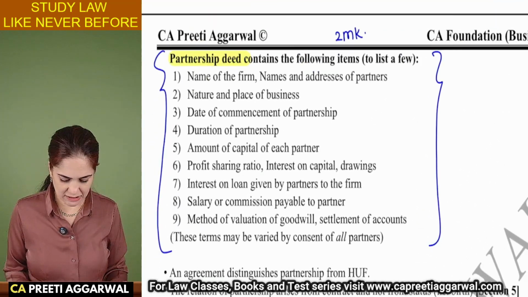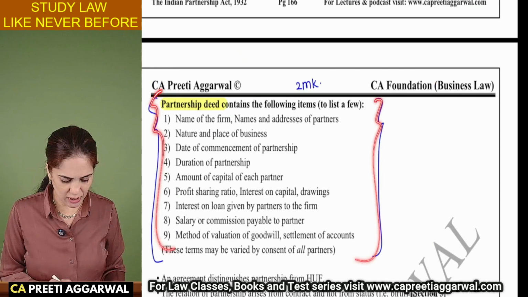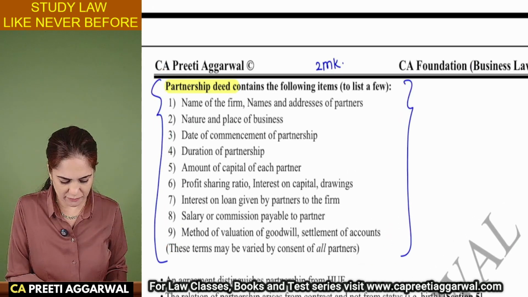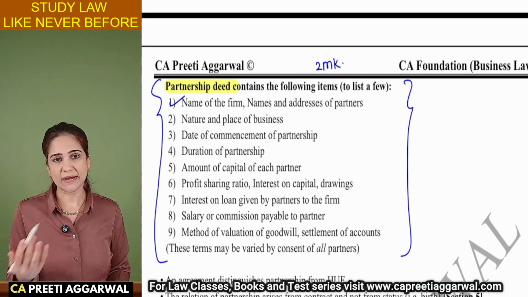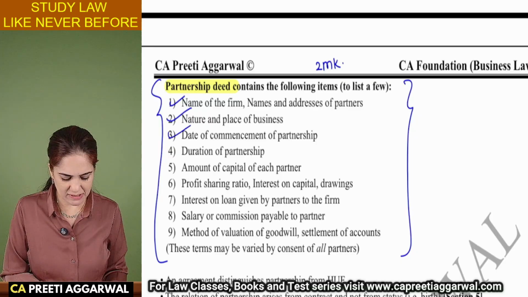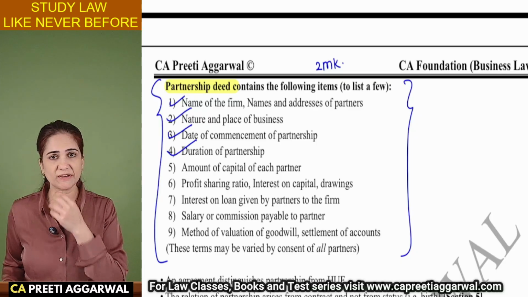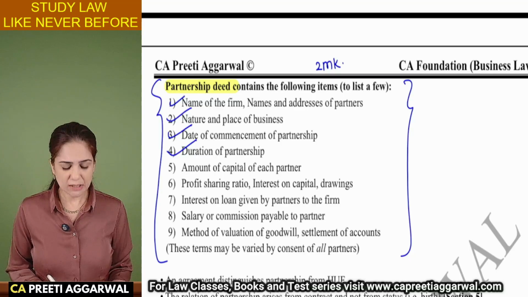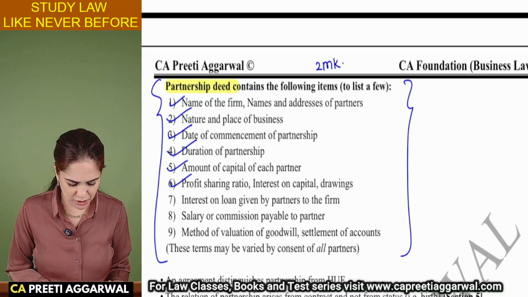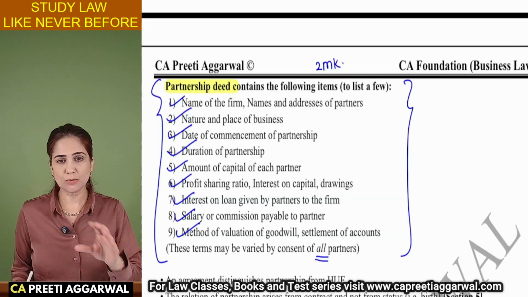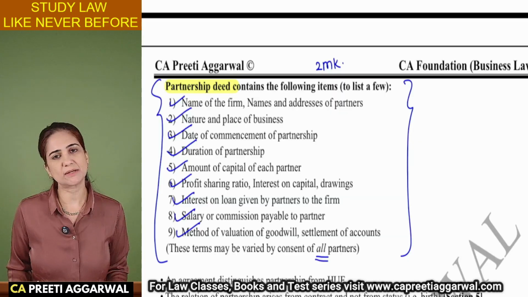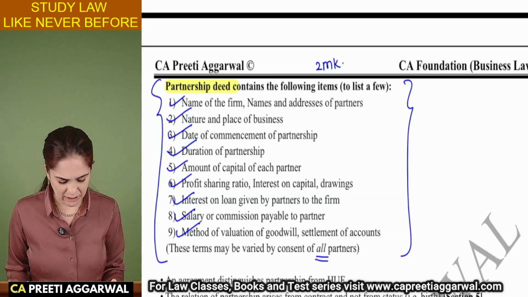So these are the contents of the partnership deed. You already know about them. You need the name of the firm, name of the partners, the address of the partners, name and nature of the business, date of commencement of the partnership, the duration of the partnership, whether it is for a fixed duration or it is at will, the amount of capital contribution, profit sharing ratio, interest, salary, method of valuing the goodwill. In case we need to vary any of these contents, then you need the consent of all the partners.